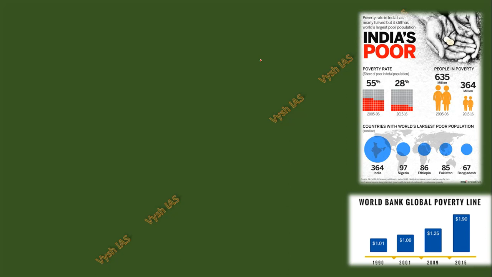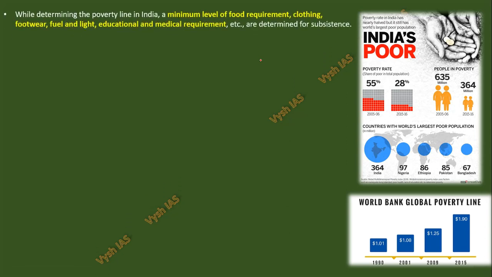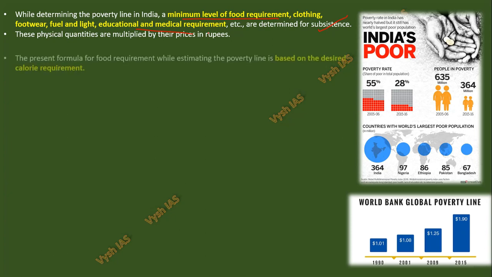Now, about the comparison of India's poor and others. While determining poverty in India, a minimum level of food requirement, clothing, footwear, fuel and light, and educational and medical requirements are determined for subsistence, meaning for your survival. So that's the basic needs. These physical quantities are multiplied by their prices in rupees. Meaning, to buy all these things for a day that you need to survive, they multiply with the rupees and see how much is needed.